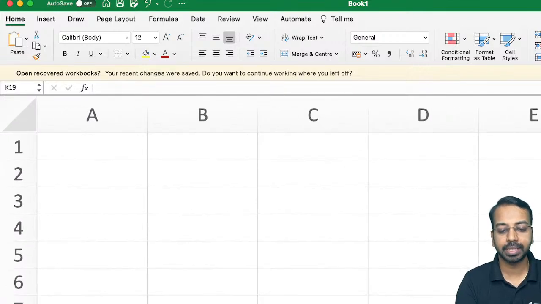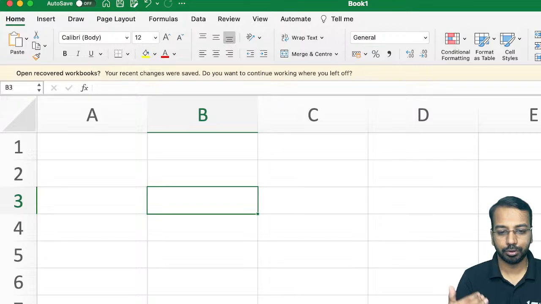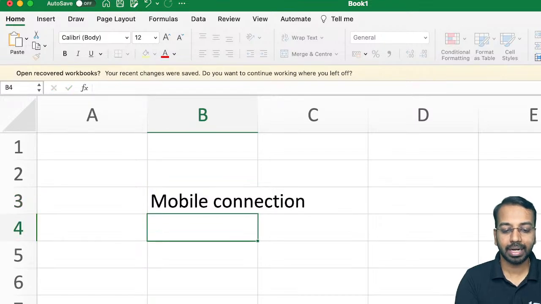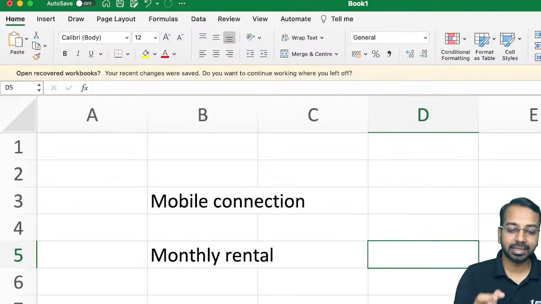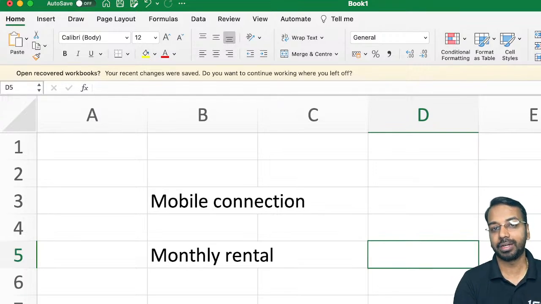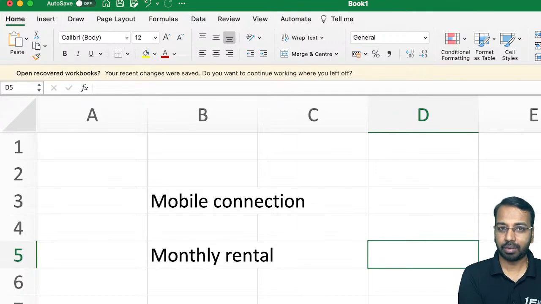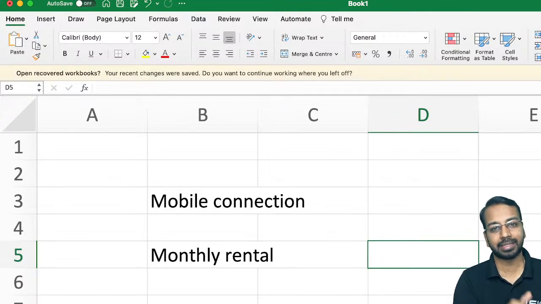A lot of time what happens is, whenever we are having these types of contracts, say there is a mobile connection. For a mobile connection also you pay monthly rental, but you do not say that this is a lease, because you cannot identify the asset that you are using. The service provider can use any telecom tower, and can give you any type of access from whichever satellite, whichever tower they want. So that is not a lease. The asset is not identified.